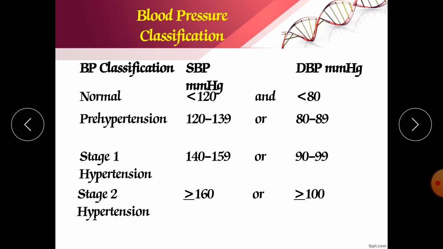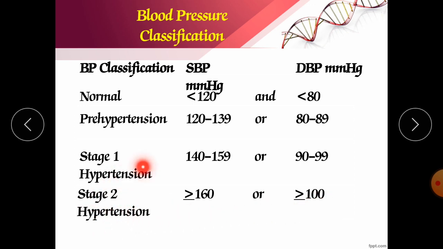Classification, as we have discussed earlier. Pre-hypertension is 120 to 139 systolic. When it reaches up to 139, it is called pre-hypertension. And likewise in case of diastolic, it is 80 to 89. And then stage 1 and stage 2. In stage 1 it is from 140 to 159 systolic, and 90 to 99 diastolic. And in stage 2 it is above 160 systolic, and above 100 diastolic.